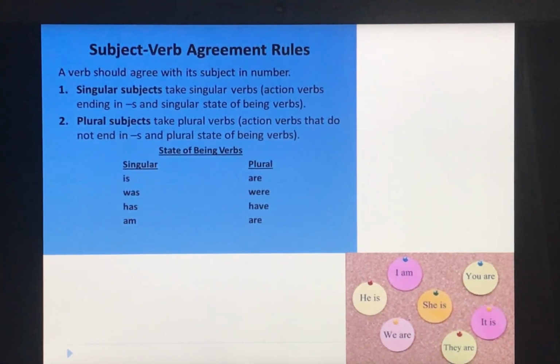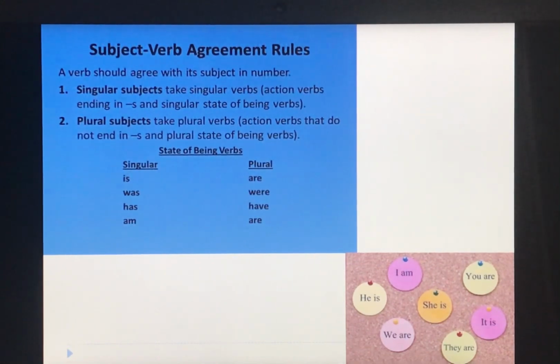One more thing, if I say I and my cousin, here I and my cousin means 2 people. That means it is plural. So I will use are. I and my cousin are watching a movie. But if I say or, me or you, that means we are talking about one. Either it will be me or it will be you.